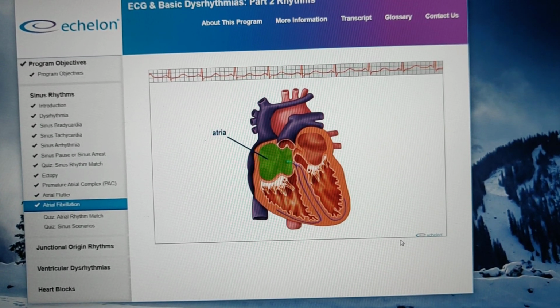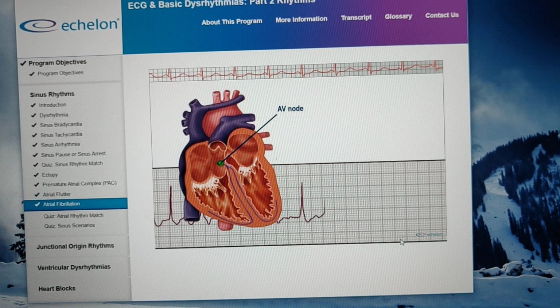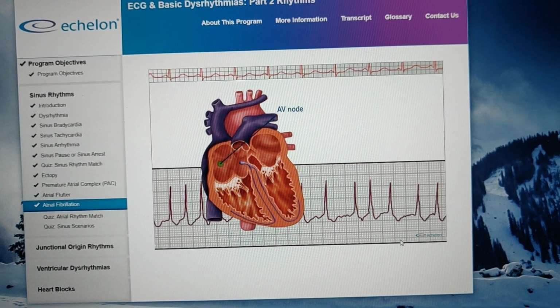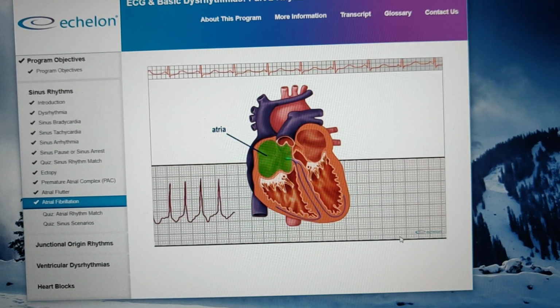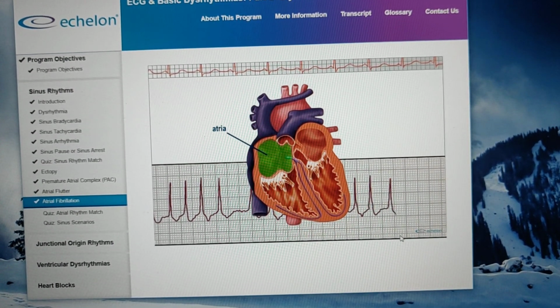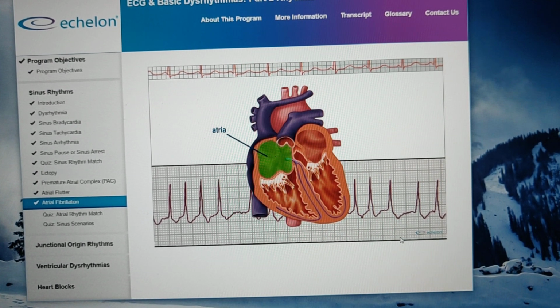But what happens during AFib is that a multitude of impulses spread through the atria and bombard the AV node, all battling for the chance to be properly conducted. As a result, the atrial muscles fibrillate or quiver and create disorganized, rapid, irregular muscle contractions. In other words, it freaks out.